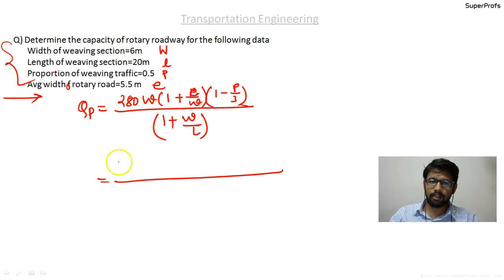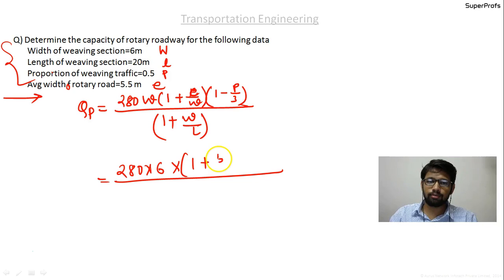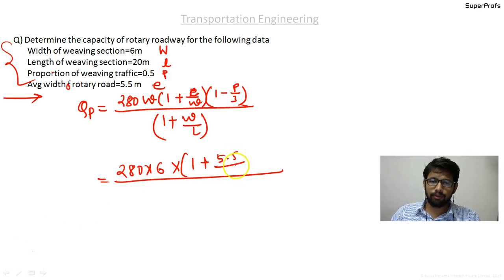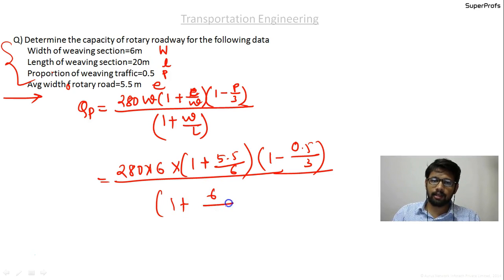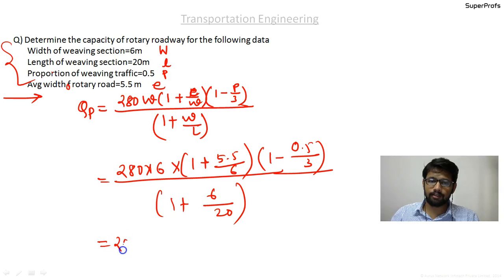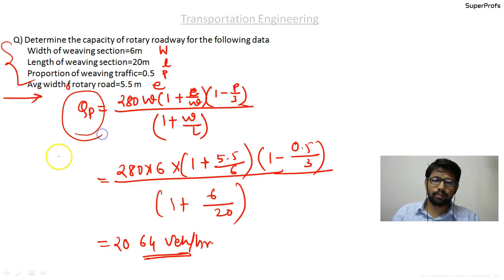For example, here 280 into W is 6 into 1 plus E value 5.5 upon W which is 6, 1 minus P is 0.5 by 3, and 1 plus W is 6, and L value is 20. So the answer you get is 2064 vehicles per hour. It was a direct question based on the capacity of the roundabout.